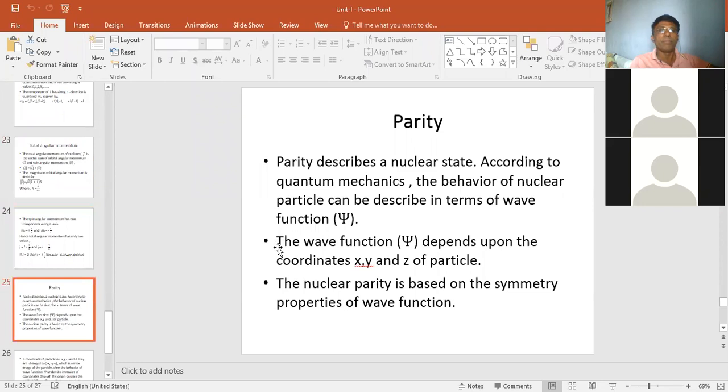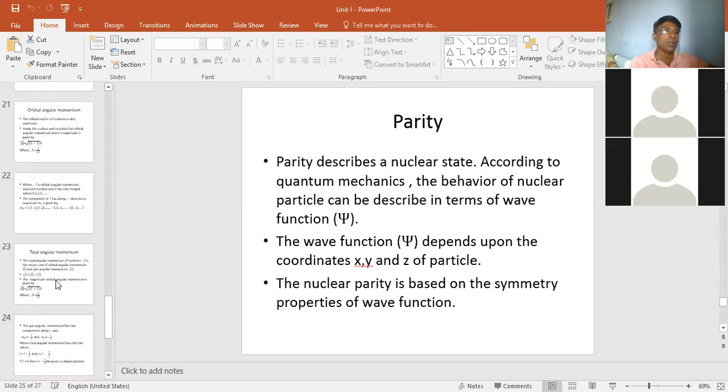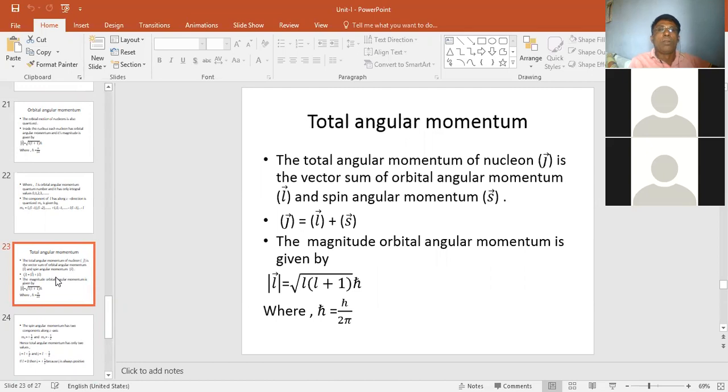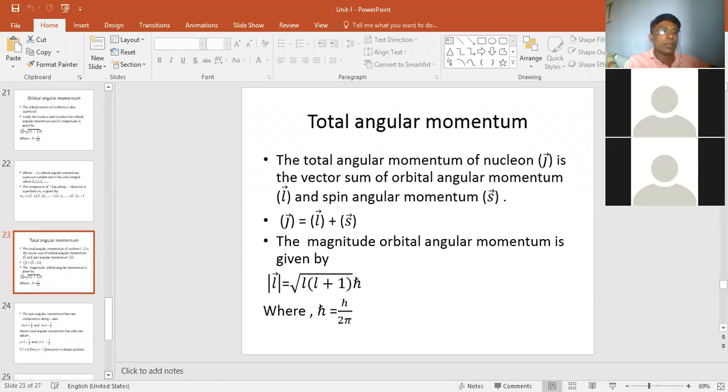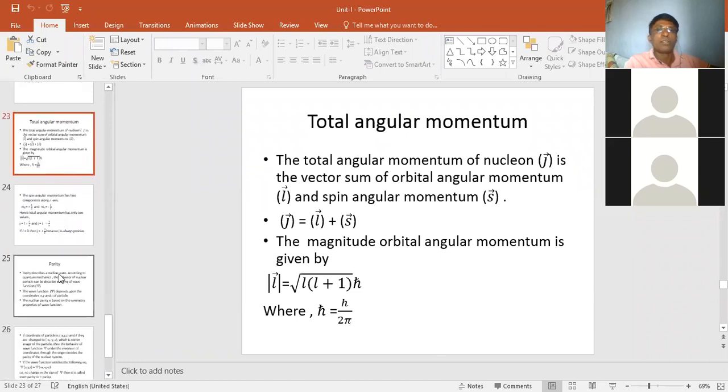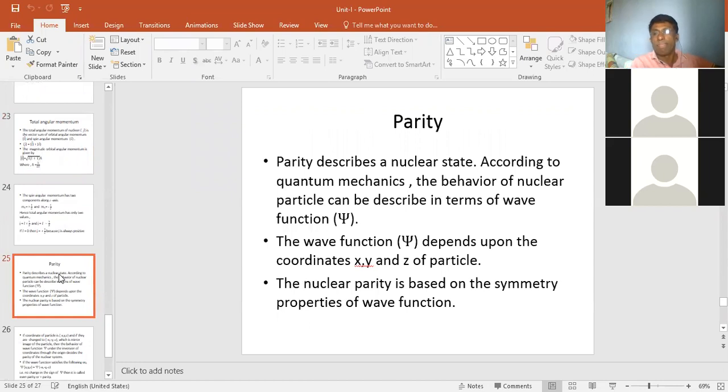After that, parity. Parity describes the nuclear state. Up to here, remember one thing: total angular momentum is the sum of the orbital angular momentum and the spin angular momentum, J is equal to L plus S. Which momenta did I tell you about? J, the total, is equal to what? The vector sum of orbital and spin angular momentum. That is the total angular momentum. Okay, now we will discuss the next topic. Did you understand up to here?